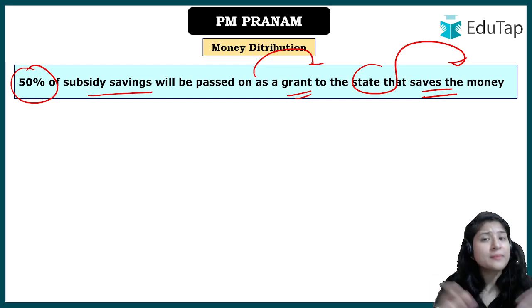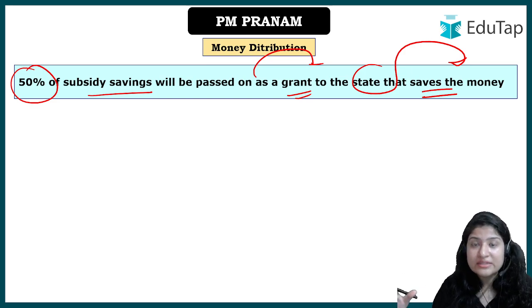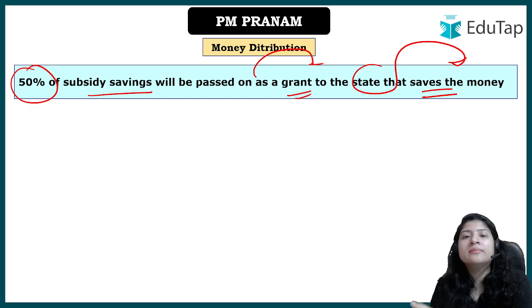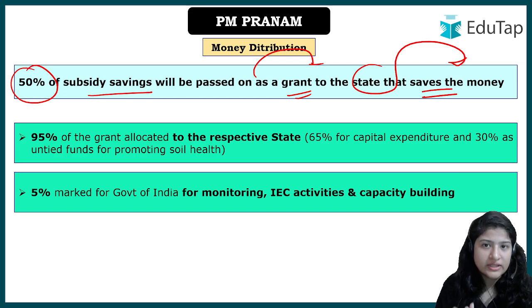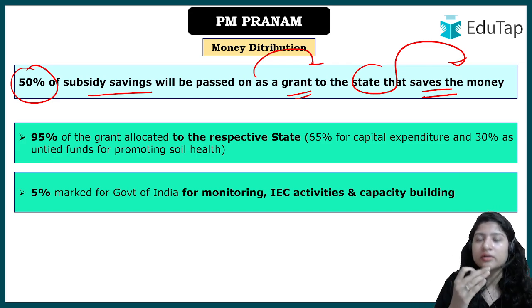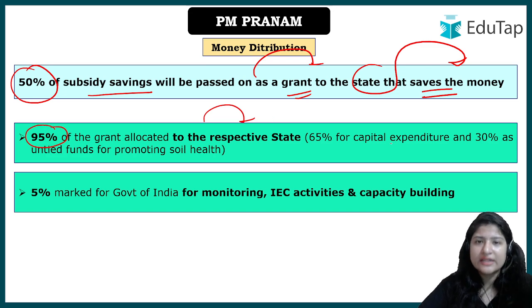ठीक है, and that money can be utilized then for technology in agriculture. That money can even be utilized to encourage farmers by providing them with some sort of award or anything, so that they move toward sustainable agriculture and they don't rely on the chemical fertilizers, ठीक है, because those are harmful for the environment and they are also creating a burden on the central government, ठीक है। अब इसमें से भी देखो 50% जैसे ग्रांट जो दिया जाएगा स्टेट को, 95% will be allocated to the respective state, which they can utilize, as I said, for different purposes, right?